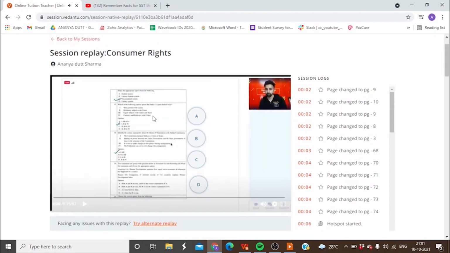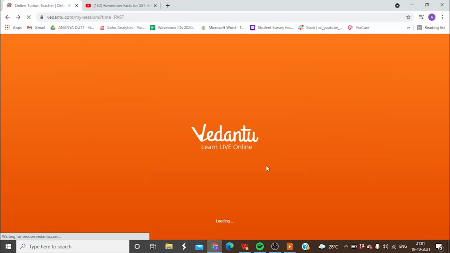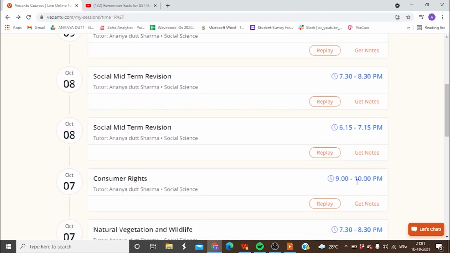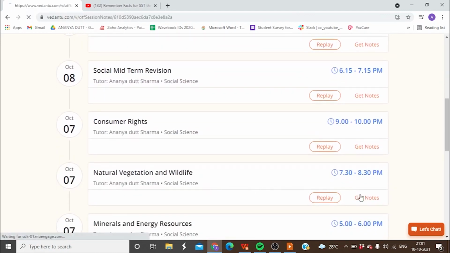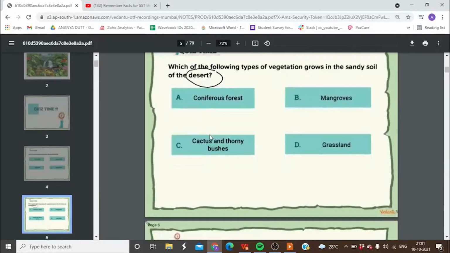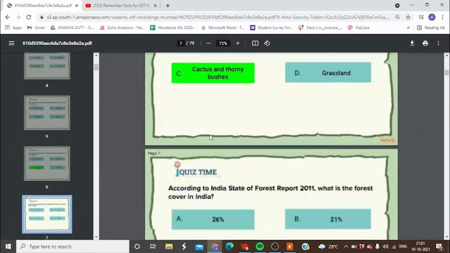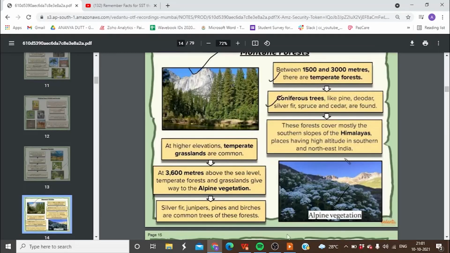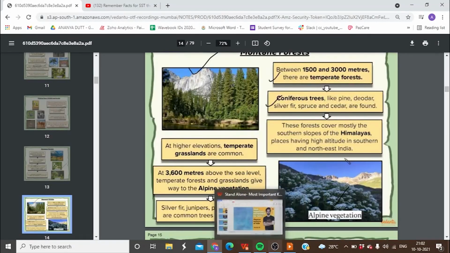Okay, guys, this is how you can watch the replays. This is how you can download the notes. All right, go on any of the chapters, like maybe natural vegetation and wildlife. Just click on get notes and you can download all the notes with each and every concept and quizzes. All right, that's it. So guys, it's very, very simple.